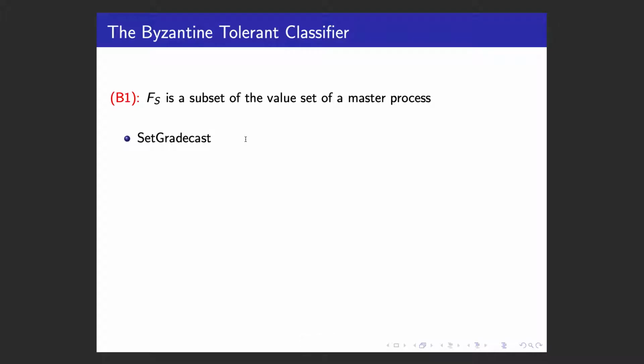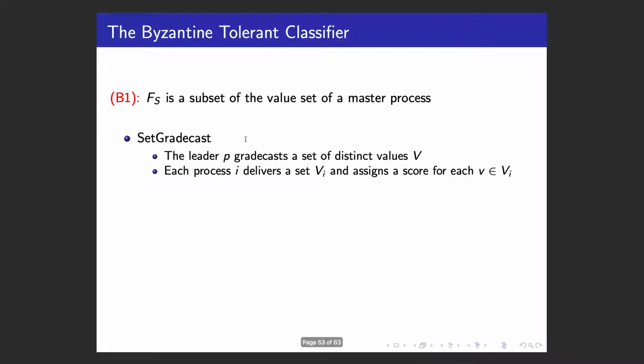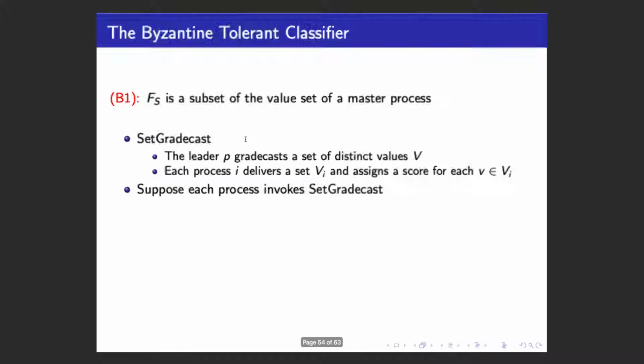So here's how we construct a Byzantine tolerant classifier. To satisfy the first property B1, our basic idea is to use set gradecast, which is a variant of the Gradecast algorithm. Instead of sending a single value, each process gradecasts a set of distinct values V, and each process delivers a set and assigns a score for each value in the set.